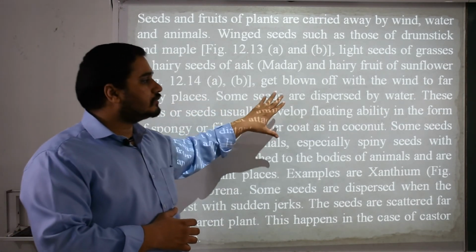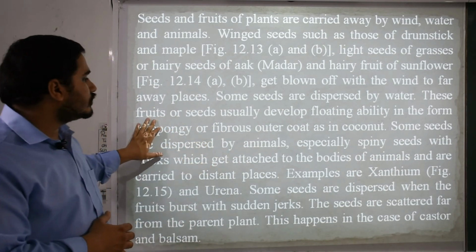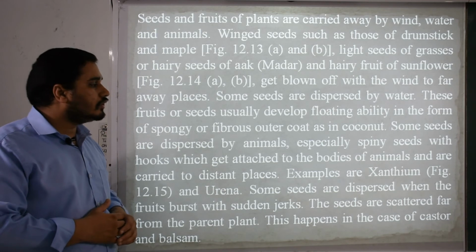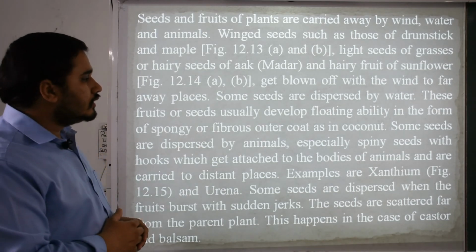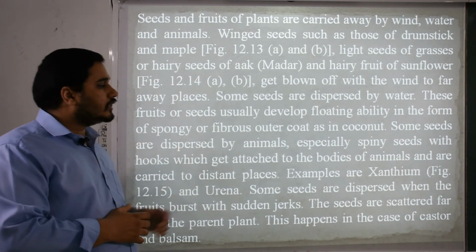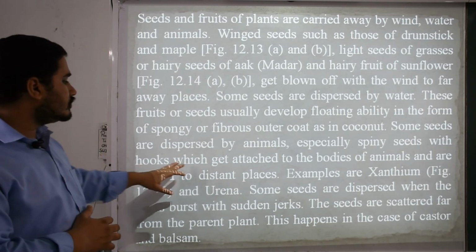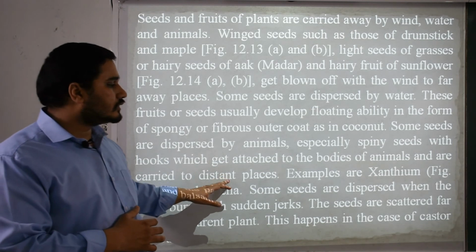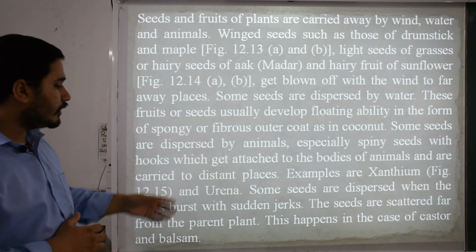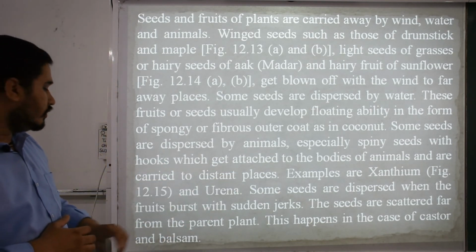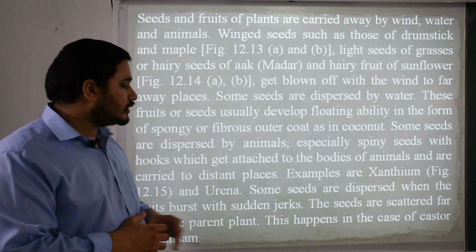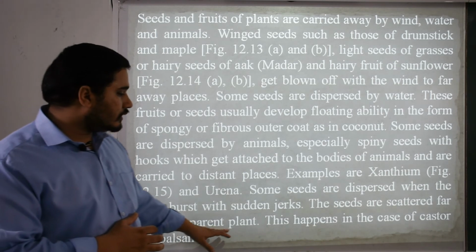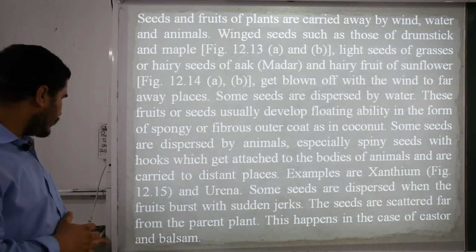Some seeds are dispersed by water. These fruits or seeds usually develop floating ability in the form of a spongy or fibrous outer coat, as in coconut. Some seeds are dispersed by animals, especially spiny seeds with hooks which get attached to the bodies of animals and are carried to distant places. Examples are xanthium and urena. Some seeds are dispersed when the fruit bursts with sudden jerks. The seeds are scattered far from the parent plant. This happens in the case of castor and balsam.